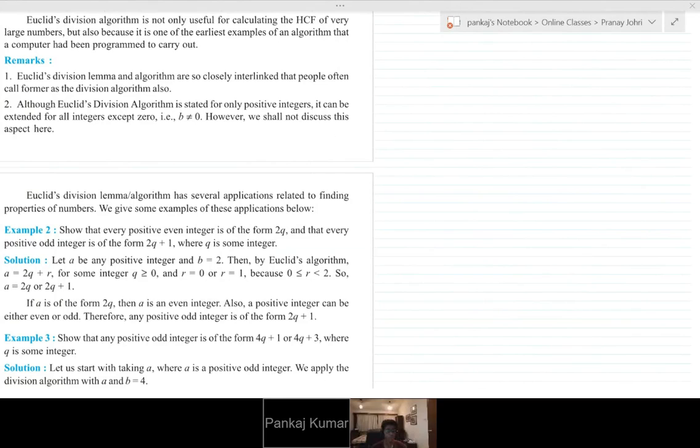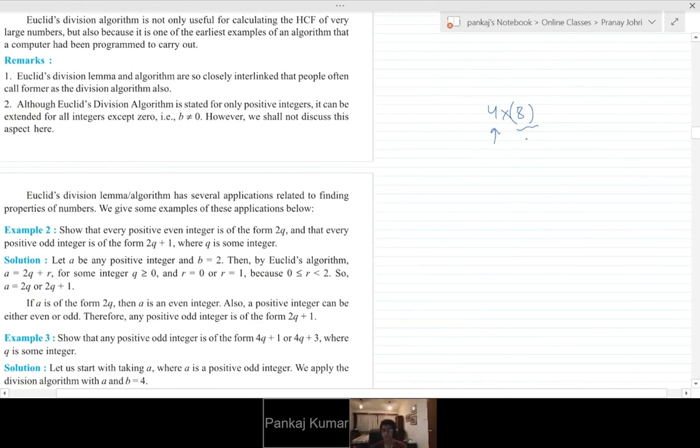Of the form 2q, and every positive odd integer is in the form 2q plus 1, where q is some integer. One thing before we start with this question, just focus on something very small and basic. Suppose I have 4 into 8. Whatever is in this bracket, can I predict that it would be divisible by 4, whatever that may be in the bracket?